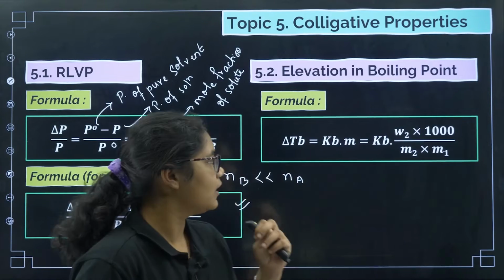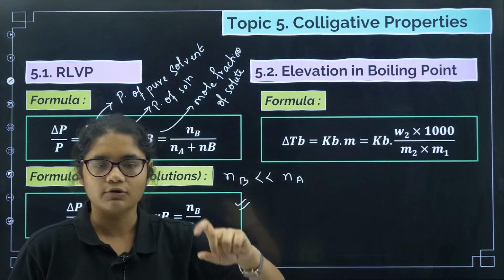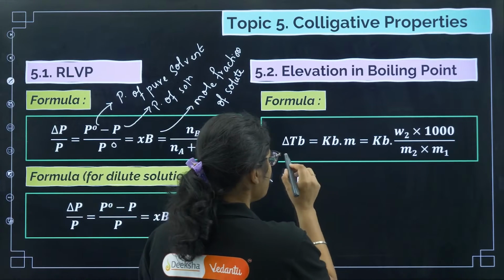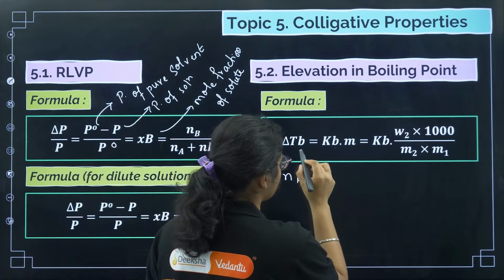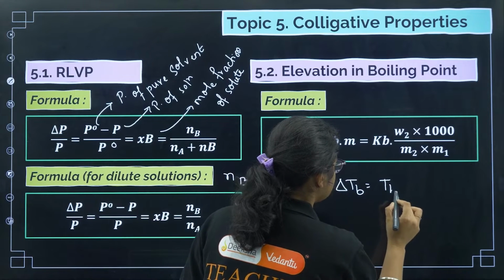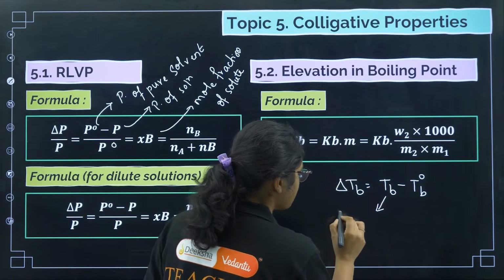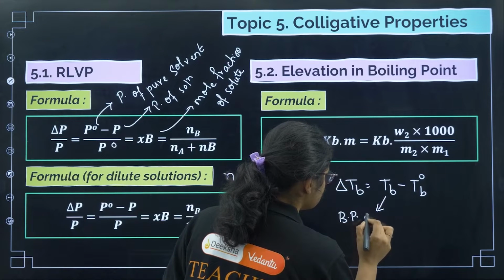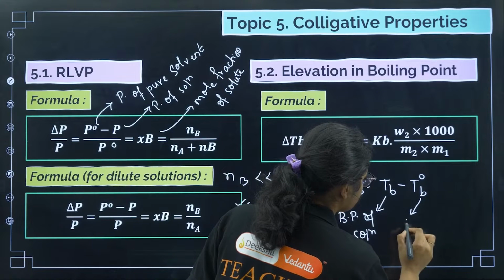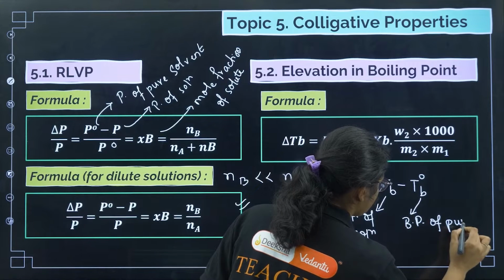Now the next colligative property is elevation in boiling point. When you add a solute, the boiling point increases. The formula for that is delta Tb is equal to Kb into m. Now what is delta Tb here? Delta Tb is Tb minus T naught b. Tb is the boiling point of solution, because it is the increased boiling point, and T naught b is the boiling point of pure solvent.